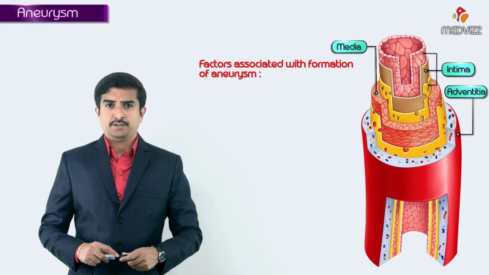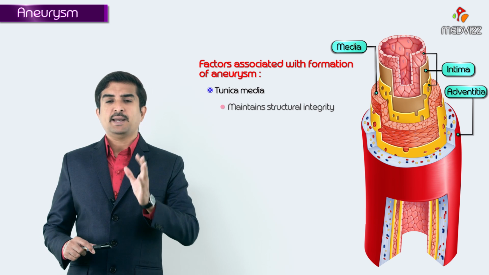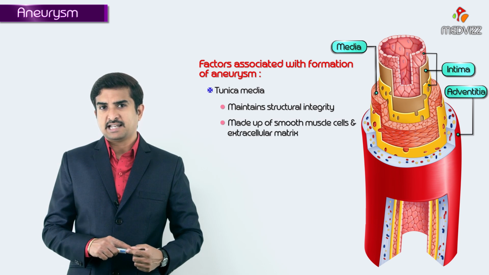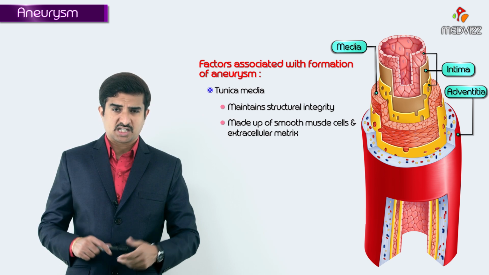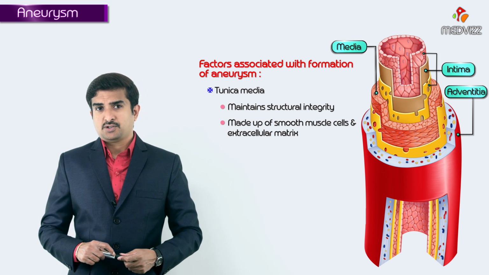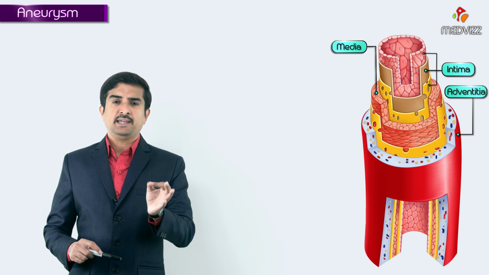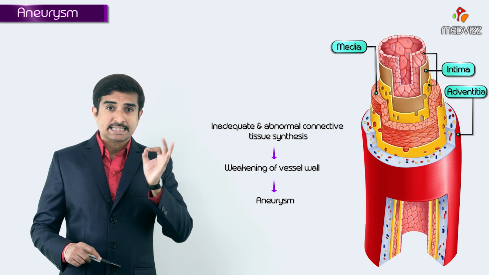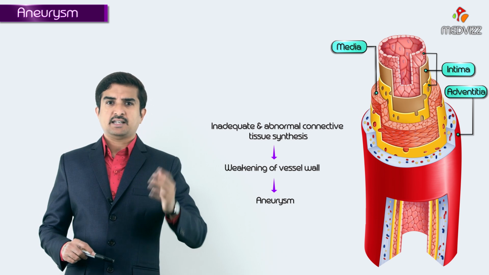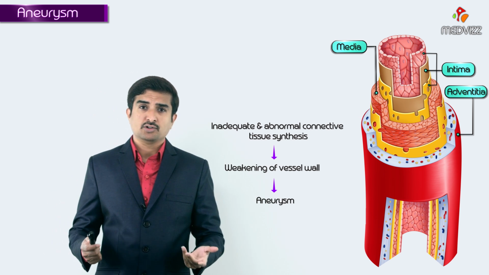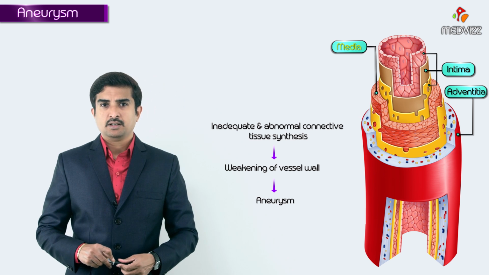As I already mentioned, the media is the one which maintains the structural integrity, and the media is mainly made up of smooth muscle cells as well as extracellular matrix, which is composed of a vast amount of collagen tissue. So whenever there is inadequate or abnormal connective tissue synthesis, automatically we can say that there will be a development of aneurysm, again because of weakening of the media.